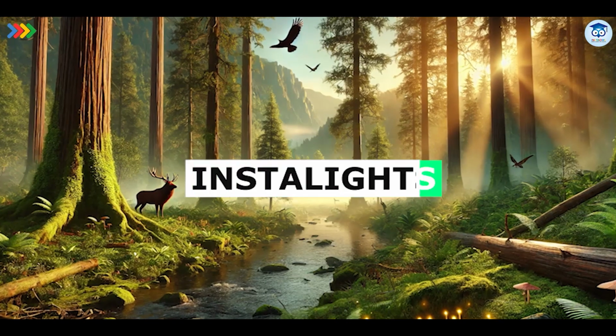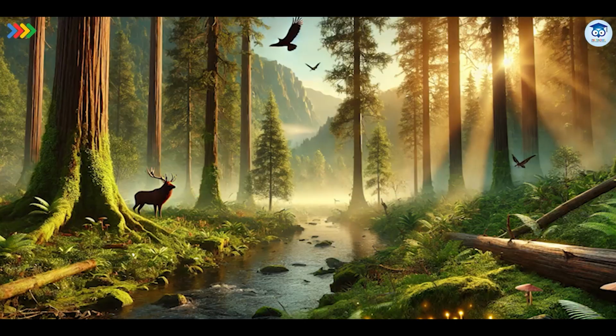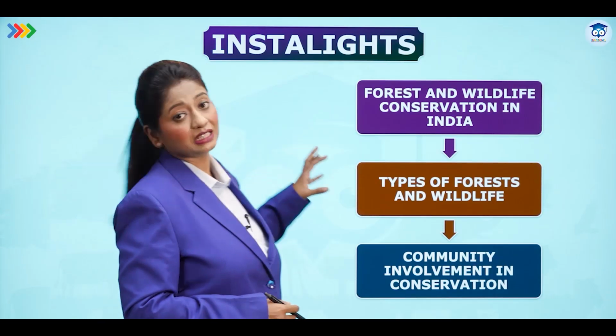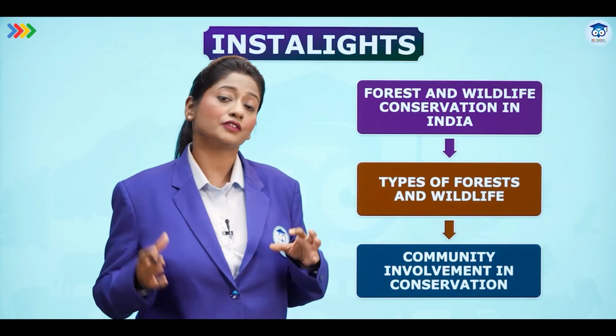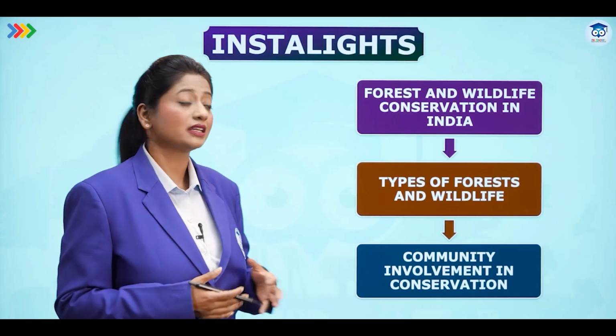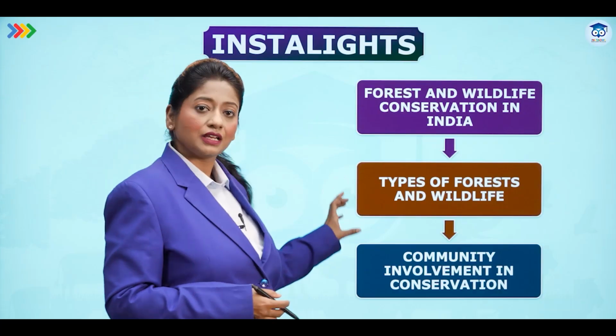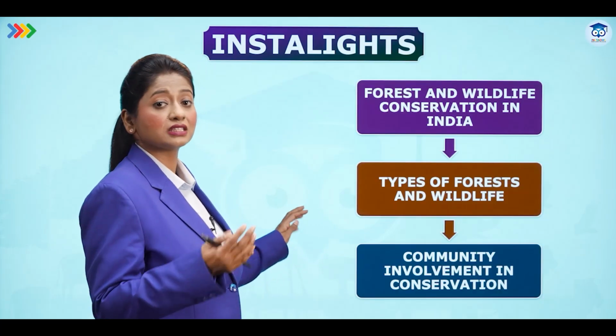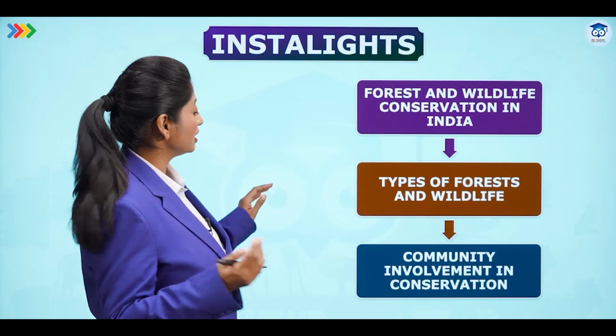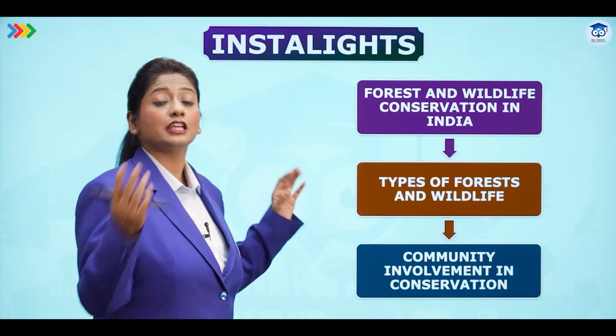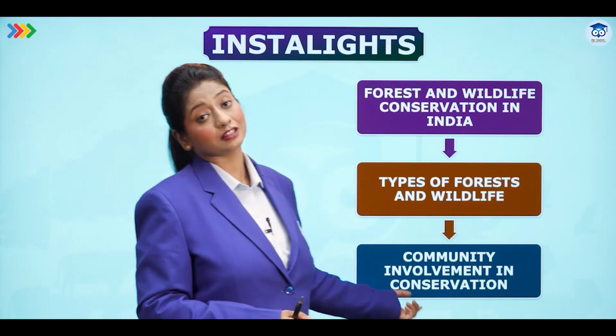Let's quickly summarize what we have learned today through Instalights. Forest and wildlife conservation in India. We have studied how important the forests are, where they are located, and what we are doing to conserve these forests. Types of forest and wildlife also we studied, what different types of forests there are, what kind of wildlife is found here, and community. How is the community involved in protection and conservation of these forests?